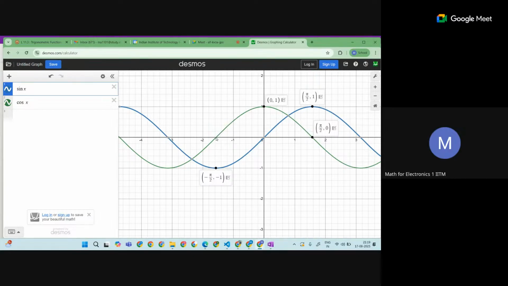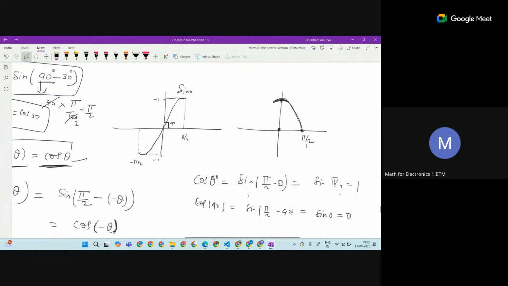If you see the green one, here it is minus pi by 2, right? See, it is 0. This is 0 here. That is what I was saying, no? Flipping is here, and I also roughly made the graph. So at 0 it is, sorry, at 0 cos is 1, and at pi by 2 it is 0. But our graph is continuing like this.